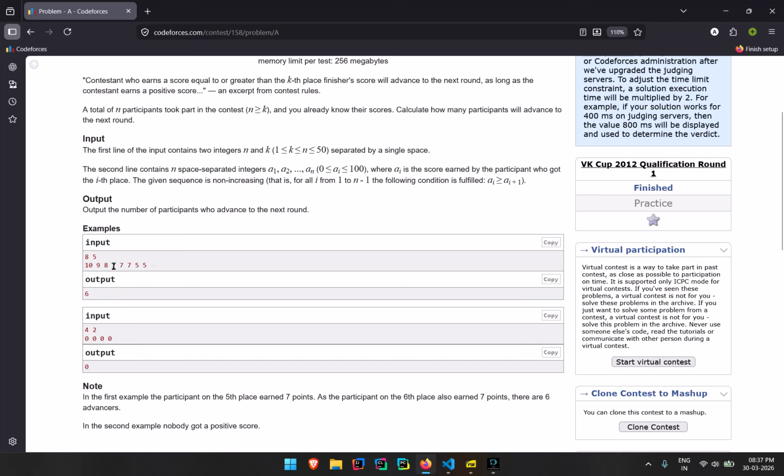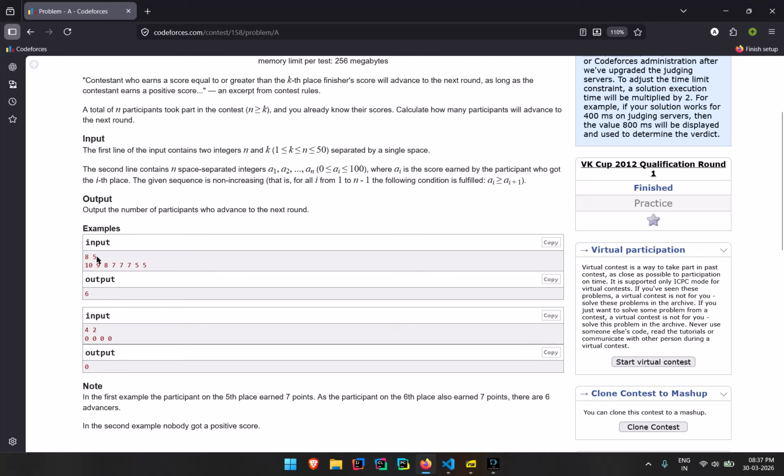Okay, you have the same rank for some students. You have a single rank for one student, or the same rank for some other students. So what we need to give here is how many students have scored more than this 5, that is the second input from the first line.